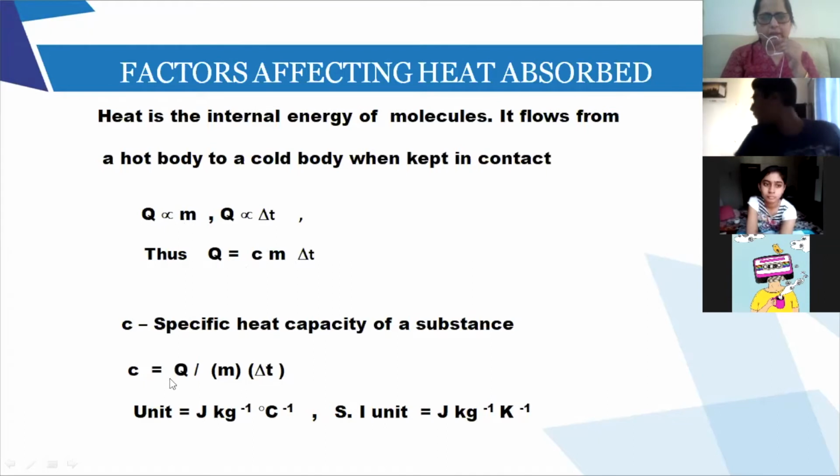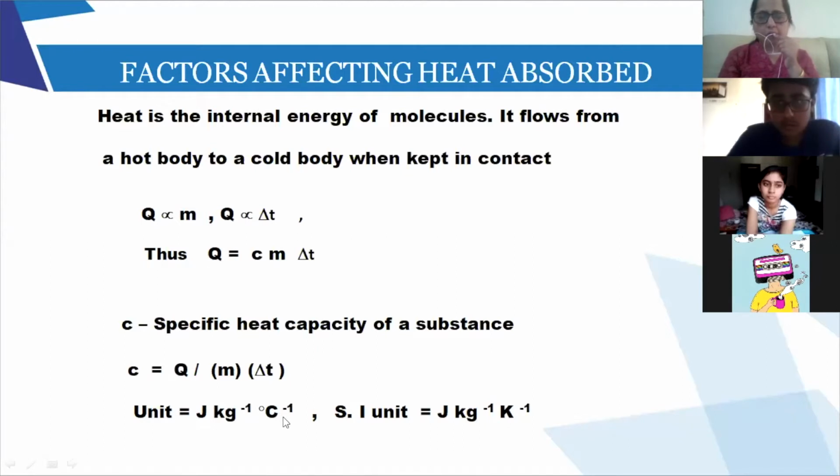So as per this, the unit of specific heat capacity will be the unit of heat, joule, the unit of mass, kg raised to -1, and the unit of temperature, degrees Celsius, so degree Celsius raised to -1.